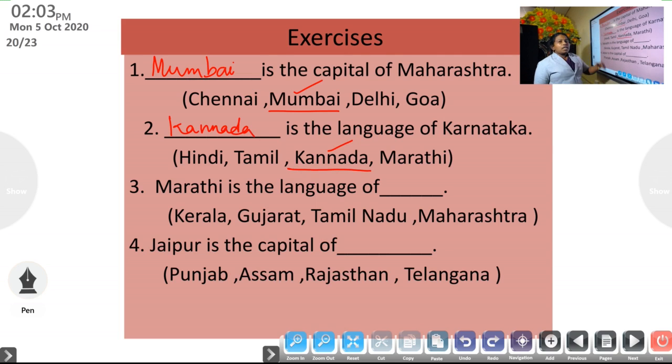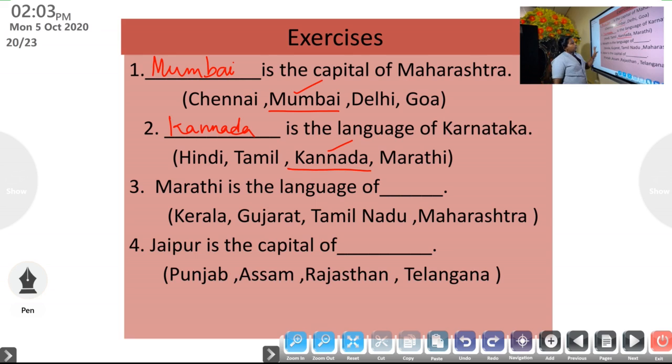See, in your textbook the languages of all the 28 states are mentioned. We have to study only the languages of 5 or 6 states that I have clearly mentioned in your notes. So you study the languages of only those states which I have given you in the notes.